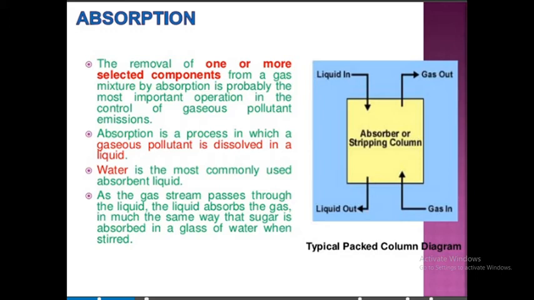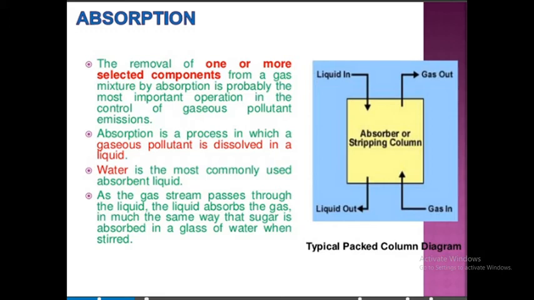What is absorption? Removal of one or more selected components from a gas mixture by absorption is probably the most important unit operation in the control of gaseous pollutant emission. Absorption is a process in which a gaseous pollutant is dissolved in a liquid. Most of the operations use water as an absorbent. Why? Because for economical reasons, this component is preferred as an absorbent liquid.